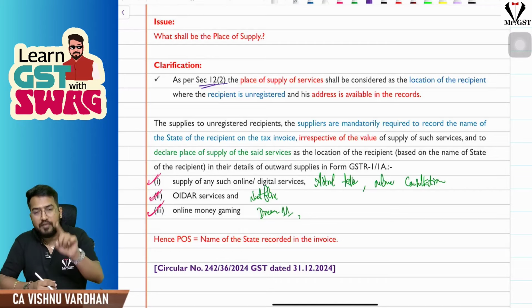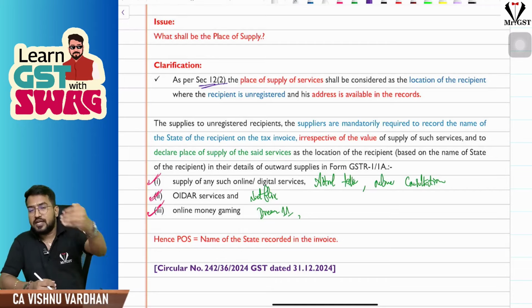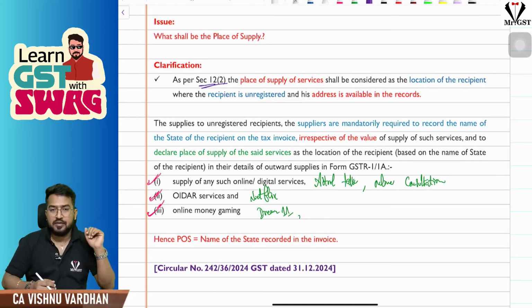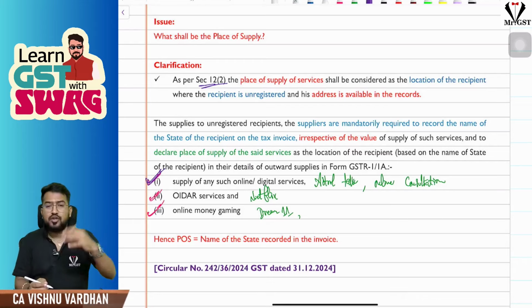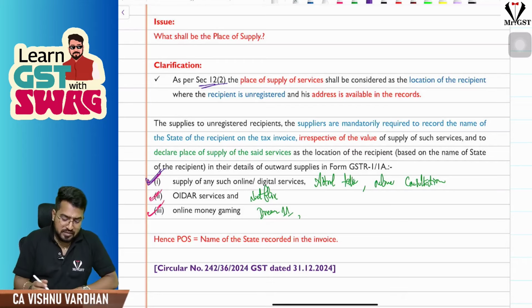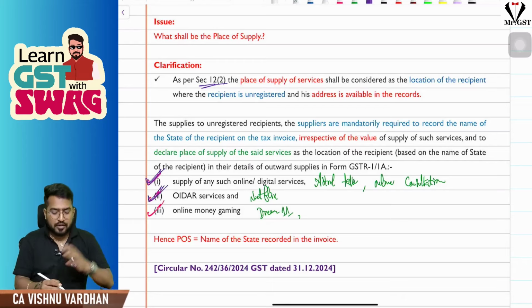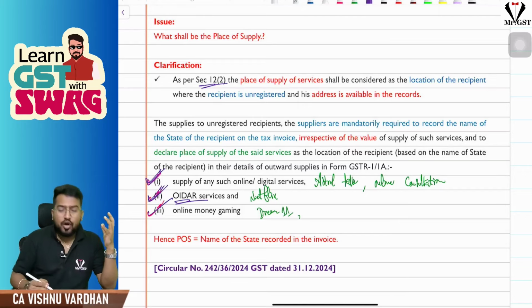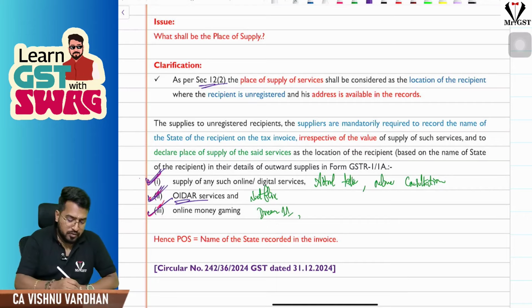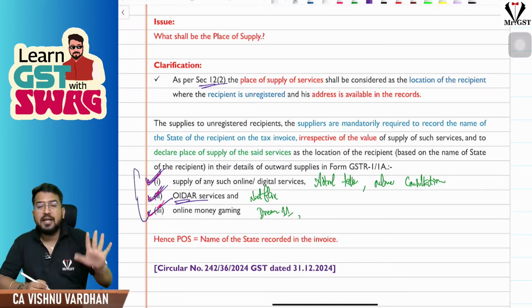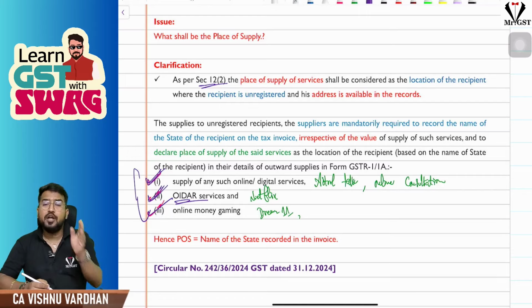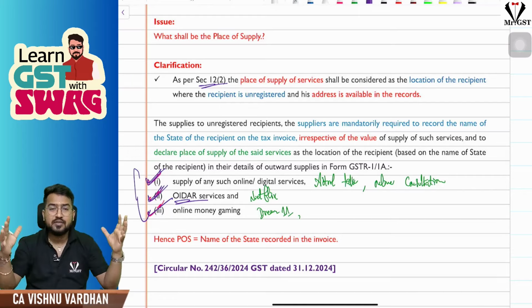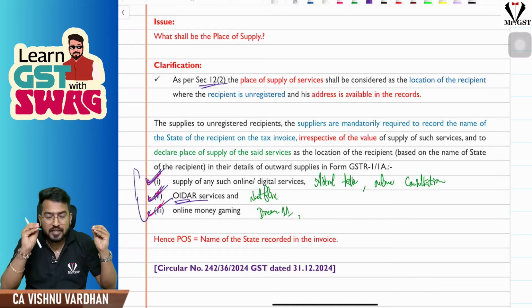If you don't have his address in the records, then your address, that is the supplier address, will be the place of supply. Now what the department has clarified now, if you are providing any services through an e-commerce operator, online or digital services, or any OIDR services like online information data access and retrieval services, and online money gaming services, it is mandatory for you to take the address of the recipient. Address of the recipient does not mean door number and all these things. At least make sure you are taking the name of his state.